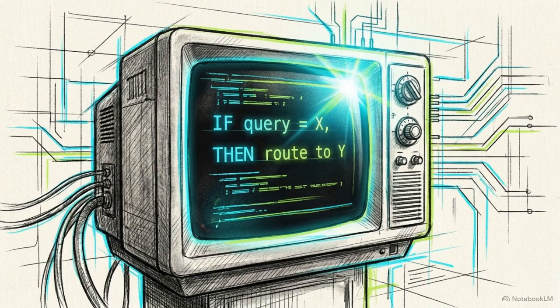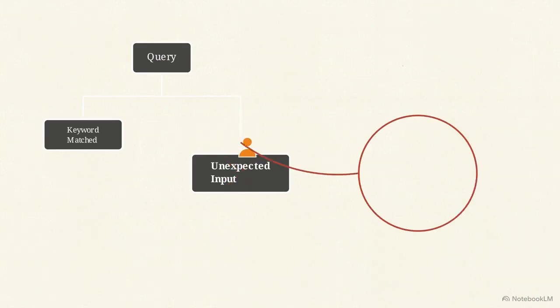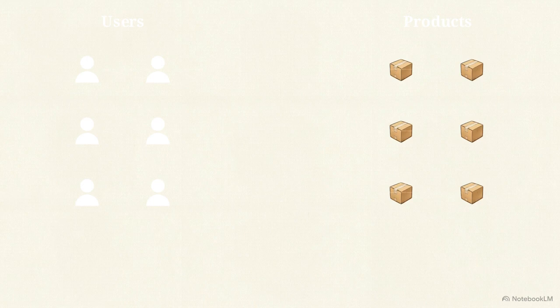Legacy systems relied on strict rule-based logic and explicit keyword maps. If a customer's query fell even slightly outside of that predefined logic, the system failed, trapping the user in a dead-end loop of static menus. Early e-commerce recommendation models suffered from a similar limitation. Memory-based collaborative filtering relied heavily on historical interaction data. When faced with a cold start, a brand new user, or a product with no purchase history, these systems failed because they lacked a semantic understanding of the product's actual attributes.